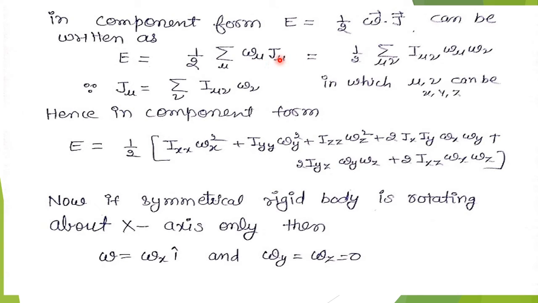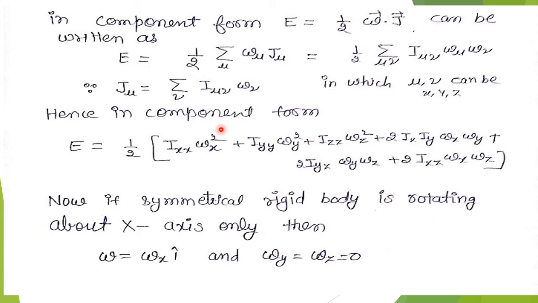And we also know that J mu equals summation over nu of I mu nu omega nu, which we have taken in the previous section: Jx equals Ixx omega x plus Ixy omega y plus Ixz omega z, and similarly for Jy and Jz. So we have taken this in the form of mu and nu, where the values of mu and nu can be x, y and z.